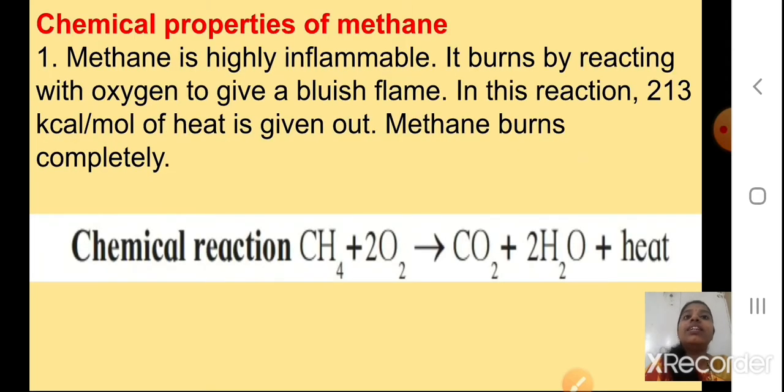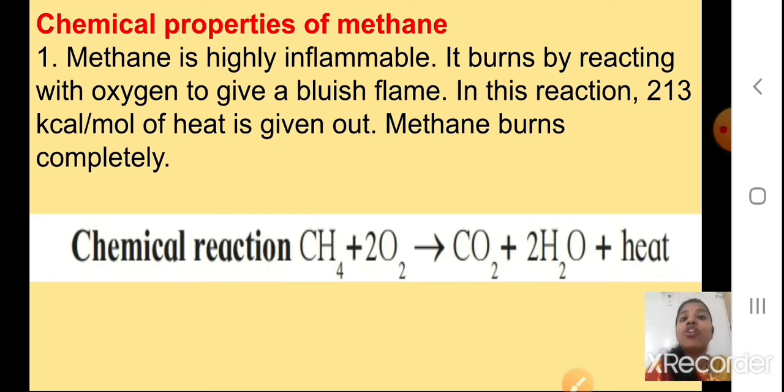Now we will proceed to the chemical properties of methane. First, methane is highly inflammable. It burns by reacting with oxygen to give a bluish flame, so we are using it in biogas. In this reaction, 213 kilocalories per mole of heat is given out.